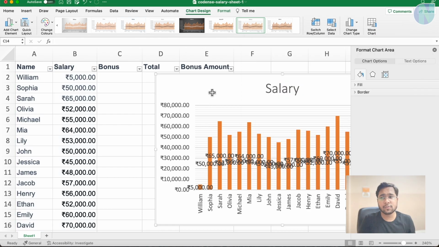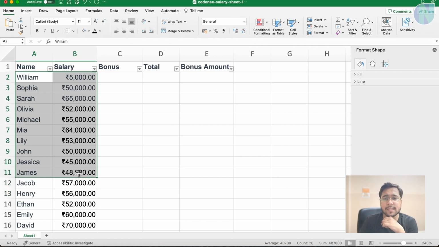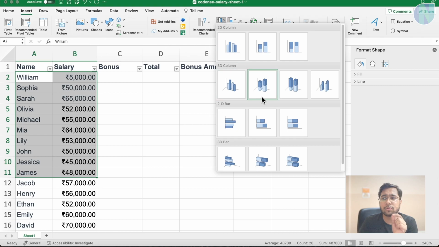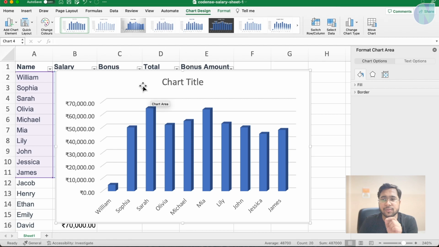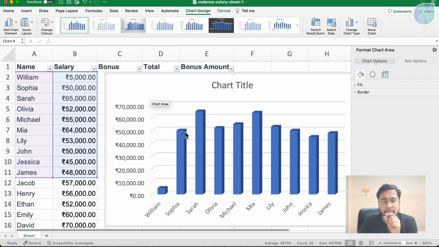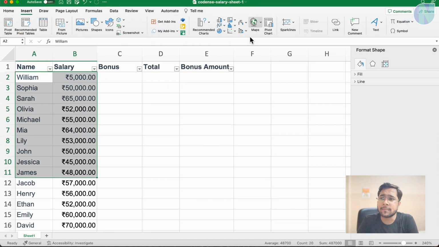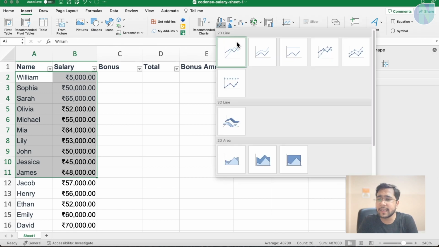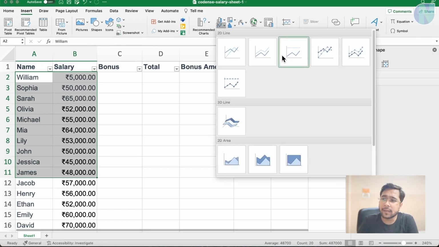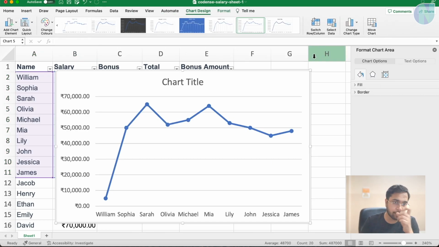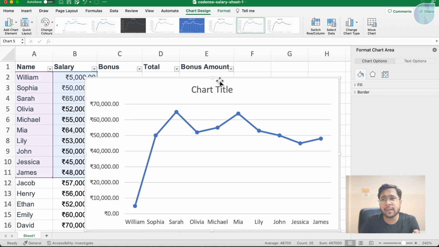Let's see some other kinds of charts which we have. Let me again select only a few rows for now and again go to Insert and go to the bar chart, and let's see some 3D chart. So this is a 3D chart. You can see now it looks like there is some depth in the chart. These are known as 3D charts. Again, let's see more types. Line chart. Let's see some examples of the line chart. Here you can see this is just a line chart. Here with the line chart we also have some dots coming up on the lines. So different kinds of charts which you want.